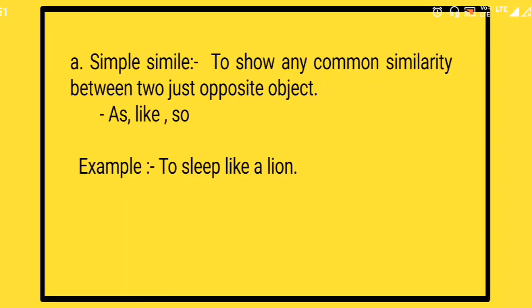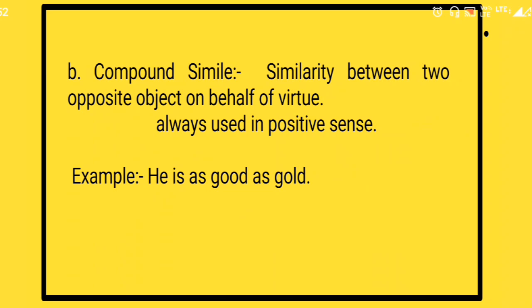So the first one is simple simile, to show any common similarity between two just opposite objects. So as, like, so, these words are used. Example, to sleep like a lion. The example is for a human who sleeps like a lion. So let us see the next one, the compound simile.